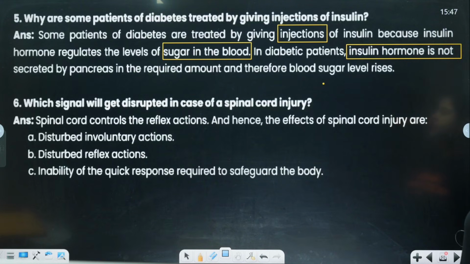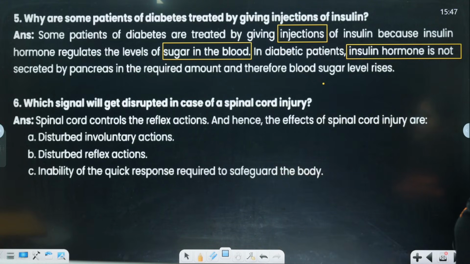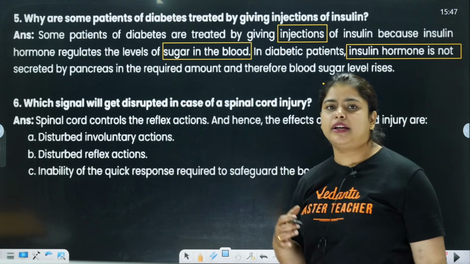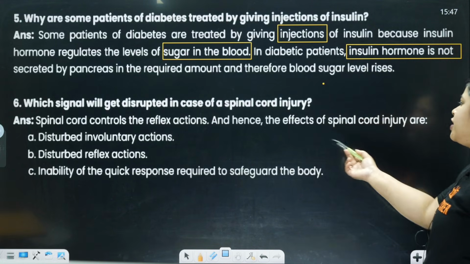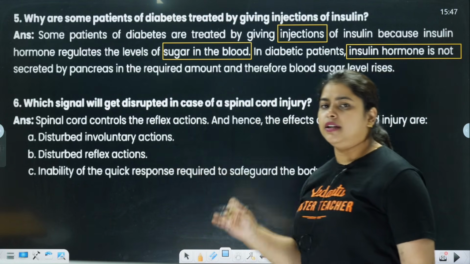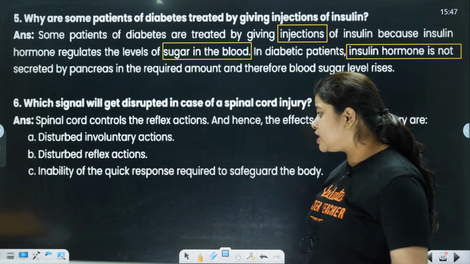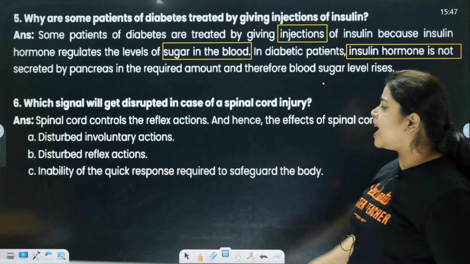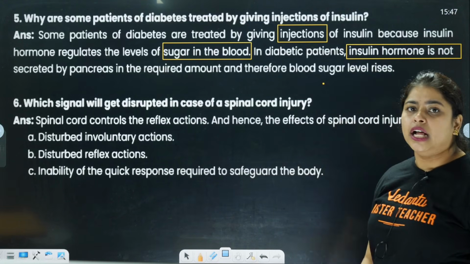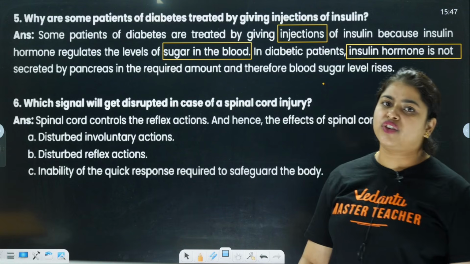Okay. Next, which signal will be disrupted in case of a spinal cord injury? So when a spinal cord injury happens, what problems can occur? The spinal cord controls the reflex action. Reflex actions are controlled by the spinal cord itself, and hence the effects of a spinal cord injury are disturbed involuntary actions, disturbed reflex actions, and inability of the quick response required to safeguard the body.